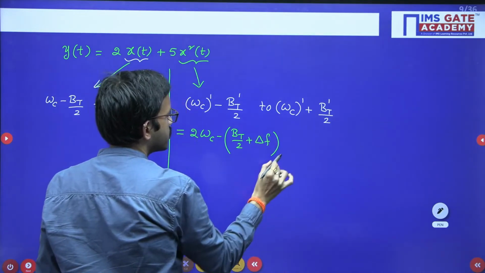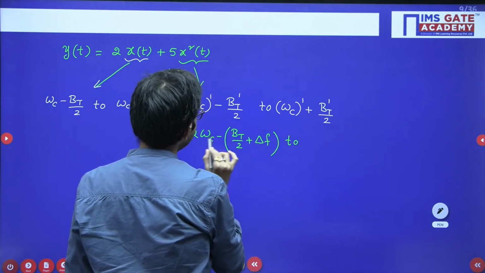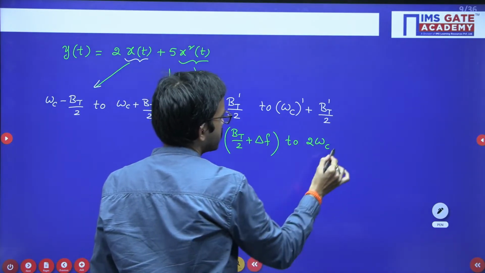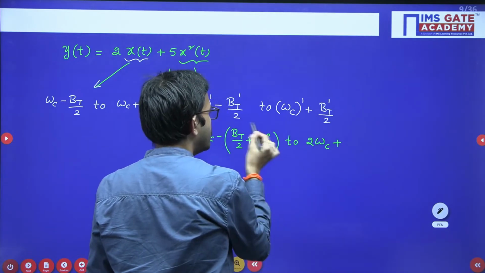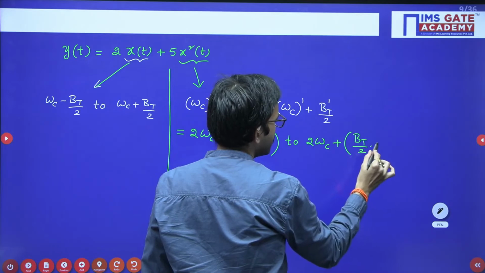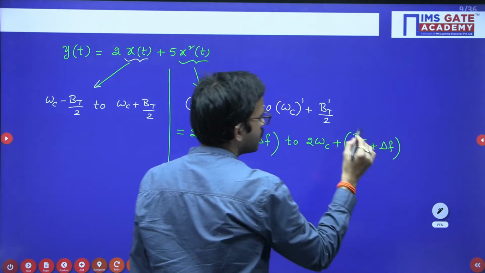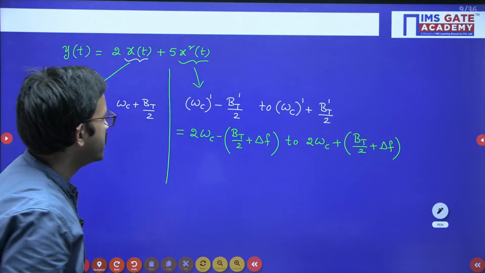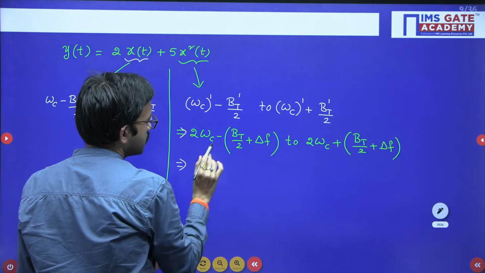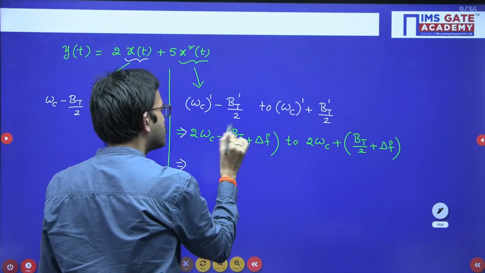Similarly, you can substitute here also. Omega c dash same, 2 times omega c plus BT dash by 2 is nothing but this entire term. So that means you are going to have BT by 2 plus delta f. Right? Now from here, just multiply these two terms with minus.